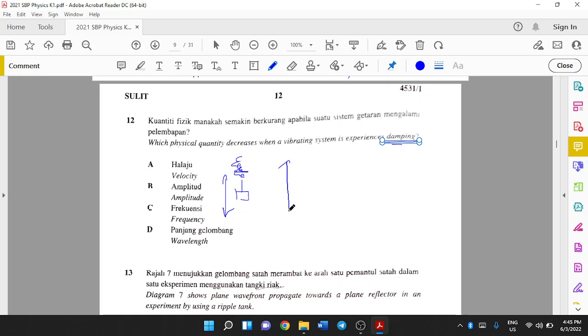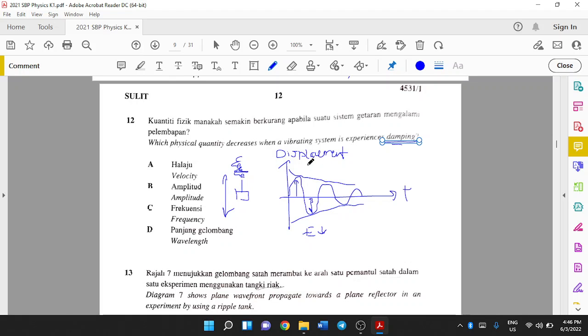When you plot the graph, this is the displacement, and this is your time. You will get a graph like this. You can see here the amplitude is decreasing because the energy is decreasing, because you have air resistance.